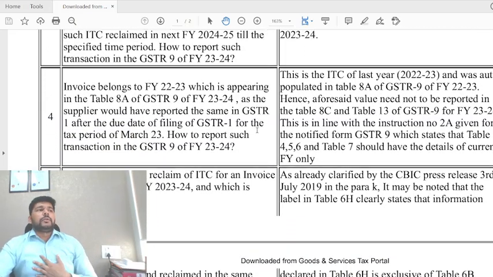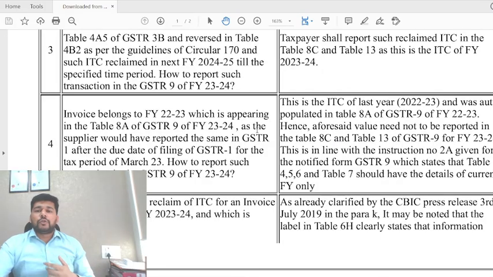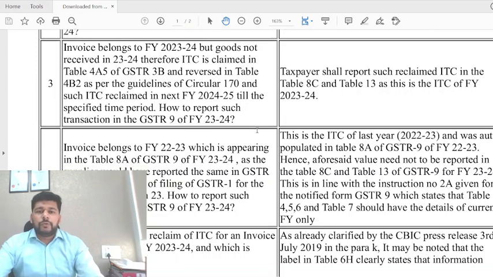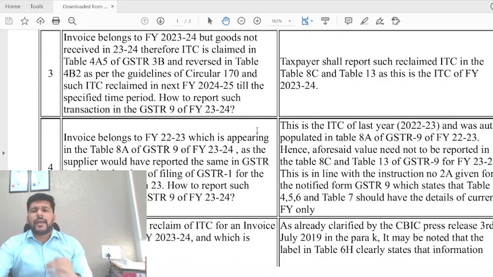Although this is not an opinion of mine on what to report, but rather a video where we are trying to discuss the advisory, still, since it is going to have a practical implication, I have made the stand clear on what exactly we are going to do with respect to these transactions. Suppose I have a transaction of this nature.